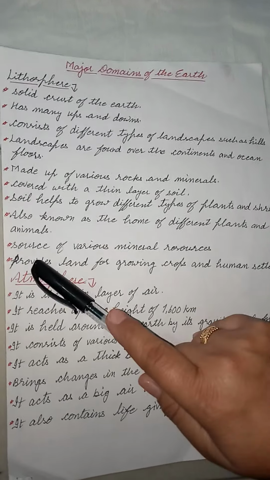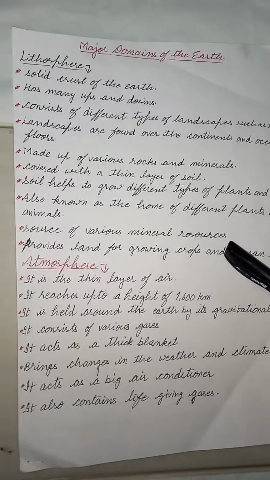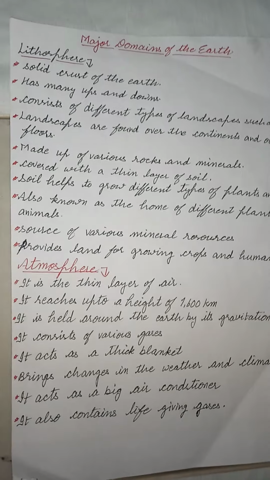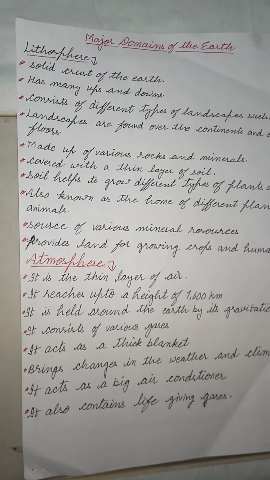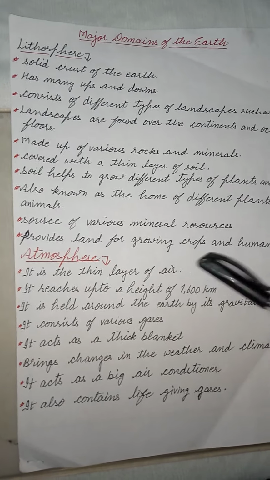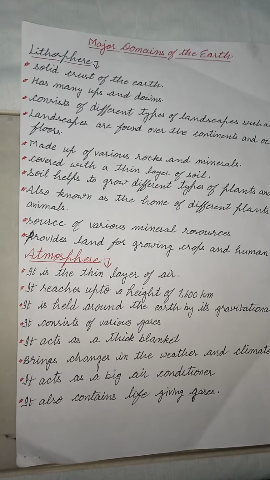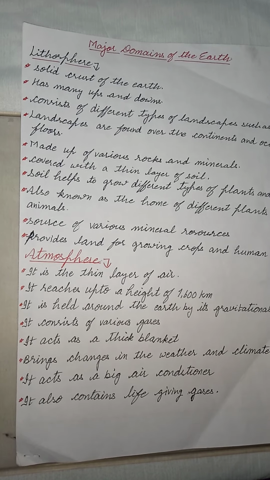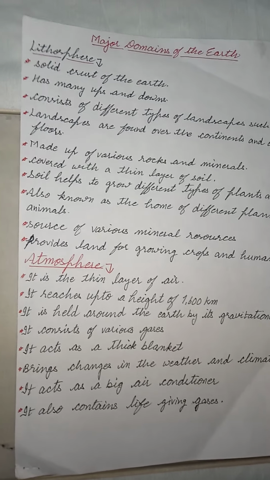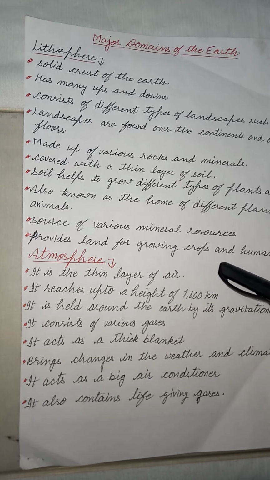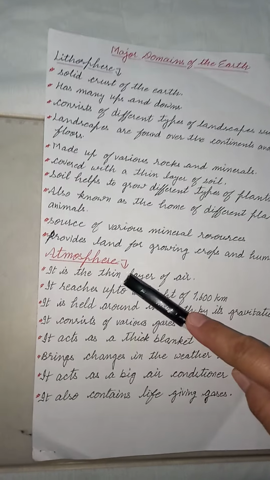Next, it is the source of various mineral resources. Lithosphere has different types of mineral resources. Next, it provides land for growing crops and human settlement. You all know we live on the earth. Do you live in air? No, we live on land. So it provides land for human settlement and for growing crops. Is that clear?